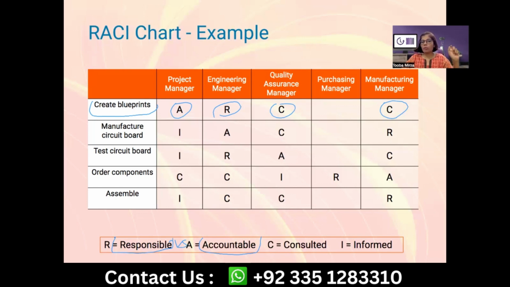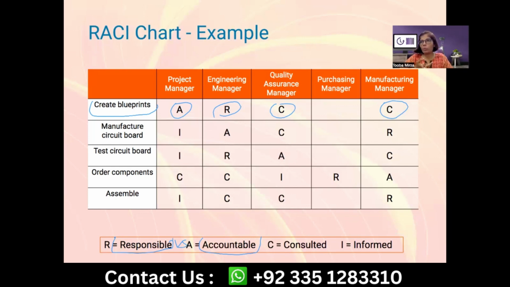Accountable is one person, not too many persons accountable for the same outcomes or for the same results. One person necessarily accountable, and whenever we say accountability, it's your accountability. Accountability means you are answerable. Responsible people are not answerable. They are the ones who are getting the work done. That's it. That is their span of work. Until and unless one of the responsible people is accountable as well, as Asma has rightly said.